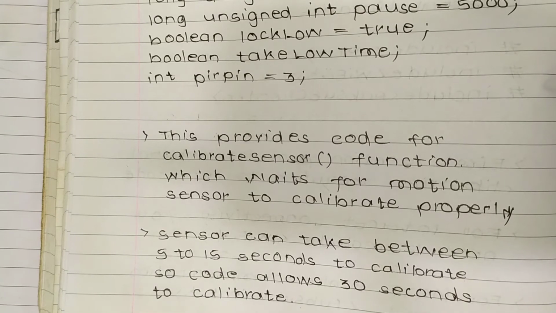This provides code for the calibration sensor function, which waits for the motion sensor to calibrate properly. The sensor can take between 5 to 15 seconds to calibrate, so the code allows 30 seconds to calibrate.